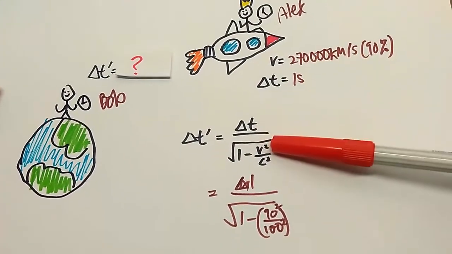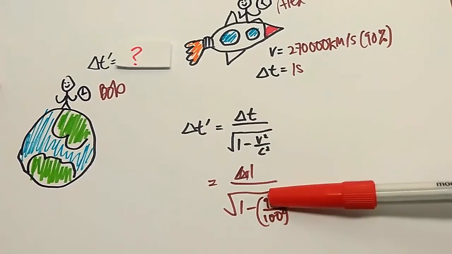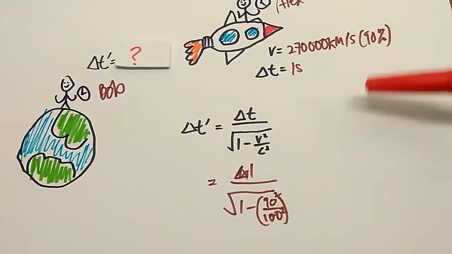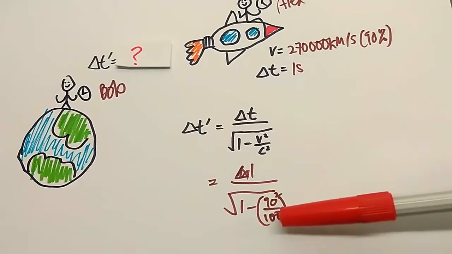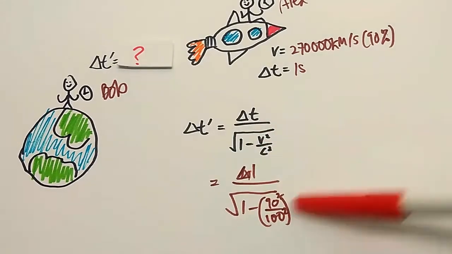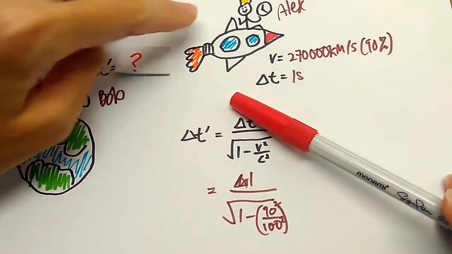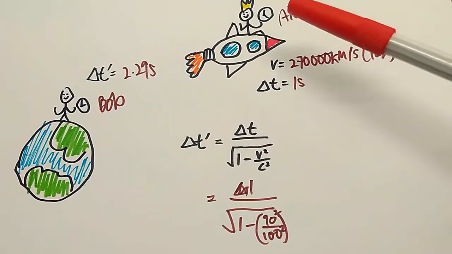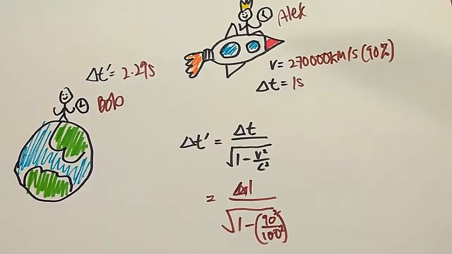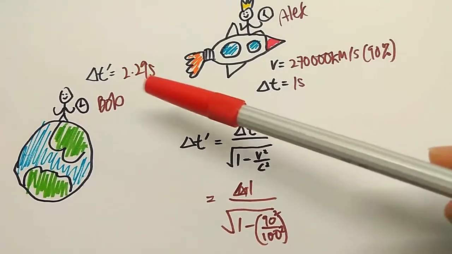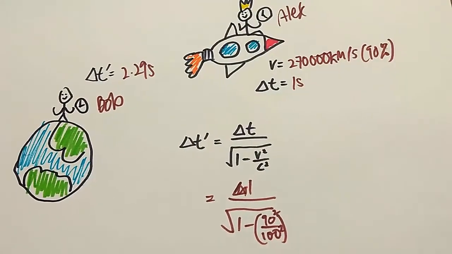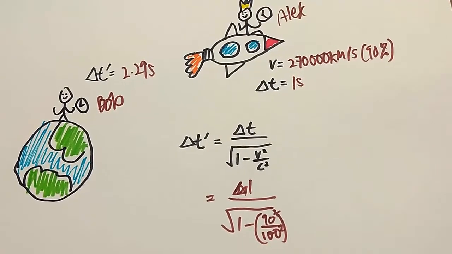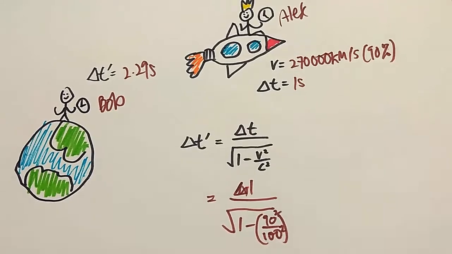So we substitute in the numbers. Since v and c are ratios of each other, because we're traveling at 90% speed of light, I can substitute v equals 90 and c equals 100. Solving this, I get t prime equals 2.29 seconds. What this means is that Alex, who's traveling at 90% speed of light, for every 1 second that passes for him, 2.29 seconds actually passes for Bob. This is basically time dilation, whereas one travels closer and closer to the speed of light, the slower time passes.